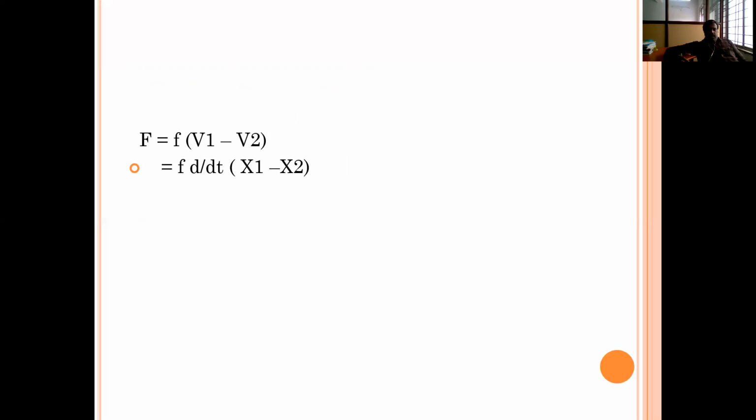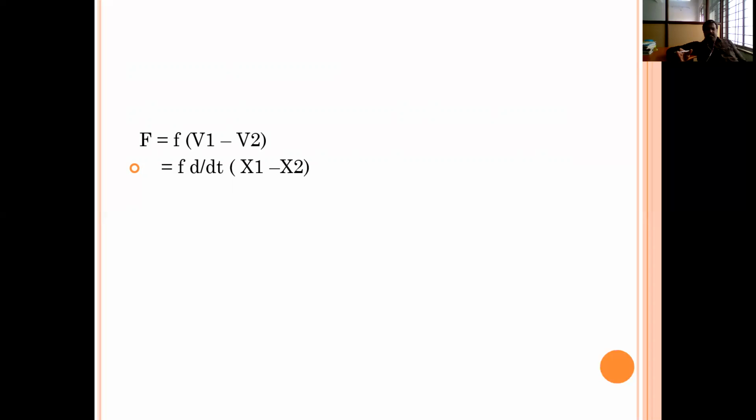Here, because of the damping element present, some damping force is developed in the system. That force is F is equal to small f into V1 minus V2. What is that small f? f is the damping coefficient. Why am I saying V1 minus V2? For example, if the two ends are free, V1 is the linear velocity at the first end, V2 is the linear velocity of the second end. What is the total resultant velocity? V1 minus V2. So the damping force capital F is equal to small f into V1 minus V2.